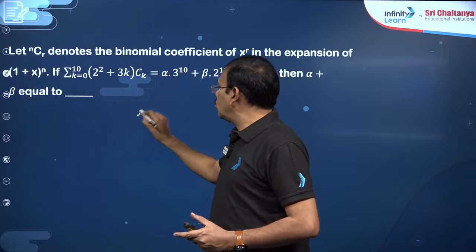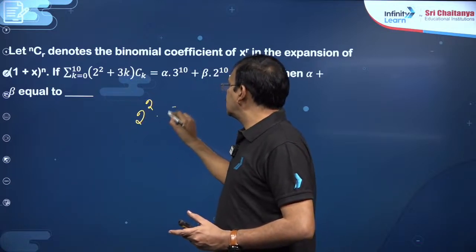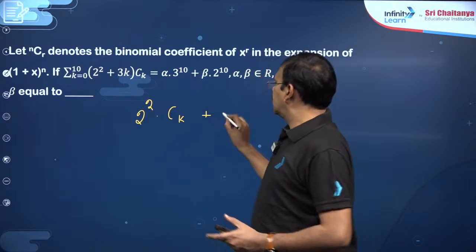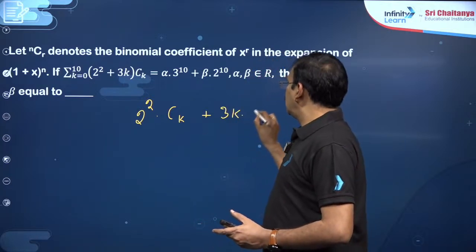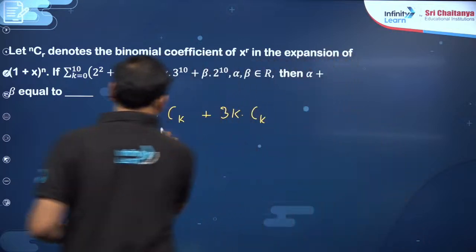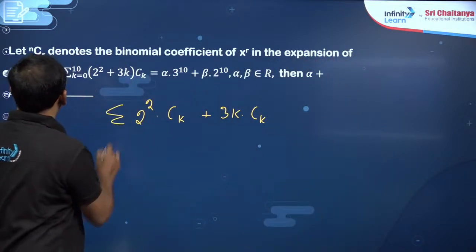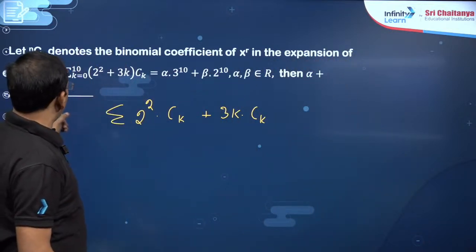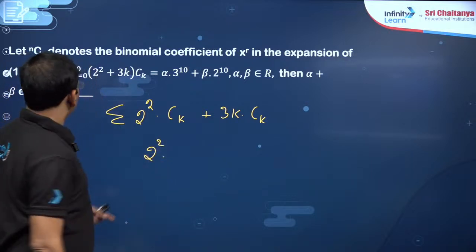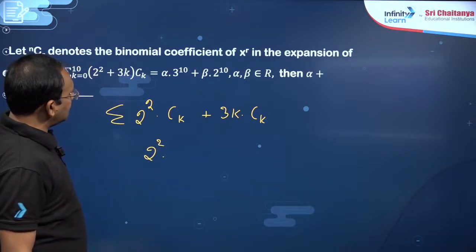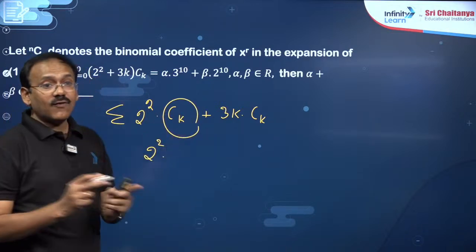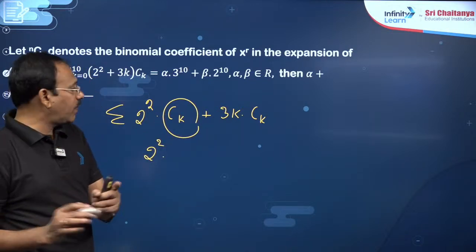This is 2 square into Ck plus, I guess, 3k into Ck. You need to apply sigma. If you apply sigma from k equal to 0 to 10, you are going to get 2 square into the sum of Ck, and the sum of all binomial coefficients will become 2 power n.